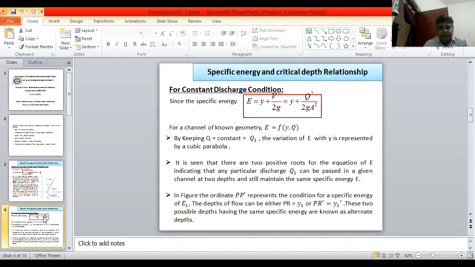The depth of flow can be either PR equal to Y1 or PR dash equal to Y1 dash. These two possible depths having the same specific energy are known as alternate depths.